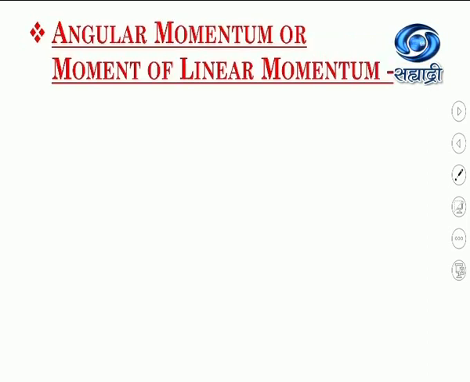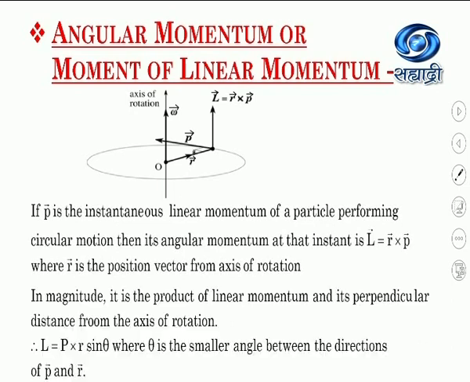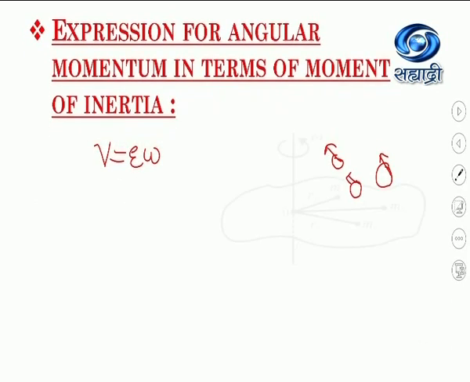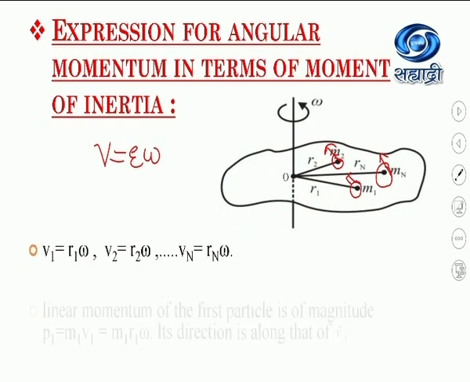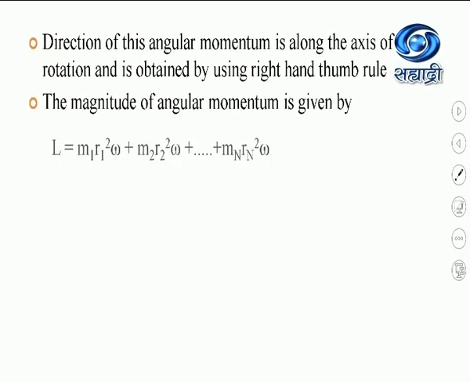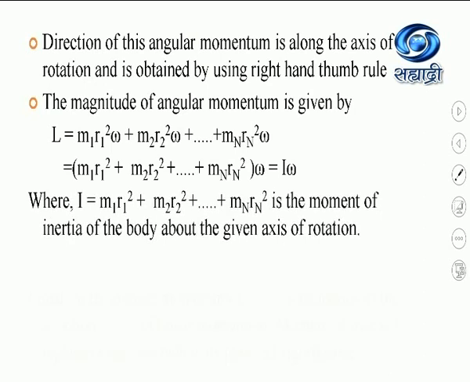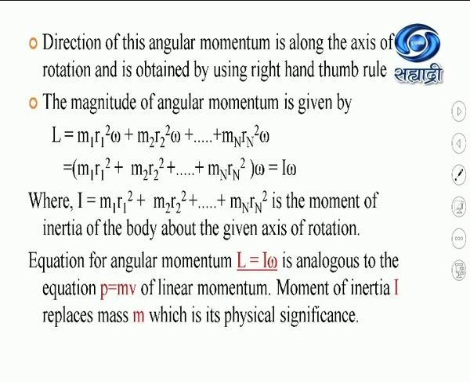So here I will revise whatever was learnt in today's lecture. We have seen what angular momentum, or the moment of linear momentum, is, and how it is analogous to the linear momentum in translational motion. Then we saw the expression for angular momentum in terms of the moment of inertia, and we derived L equal to I omega.